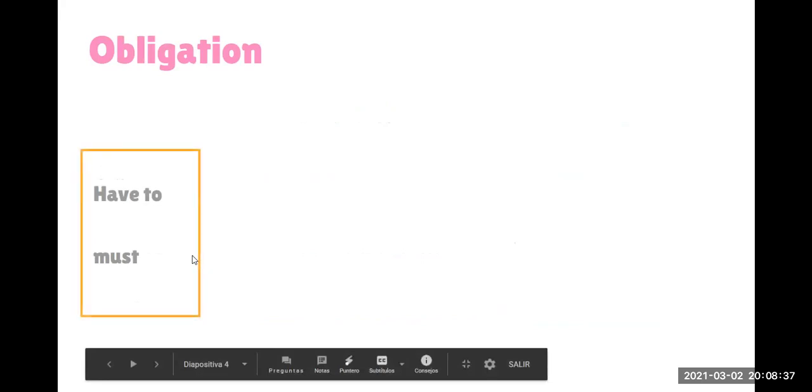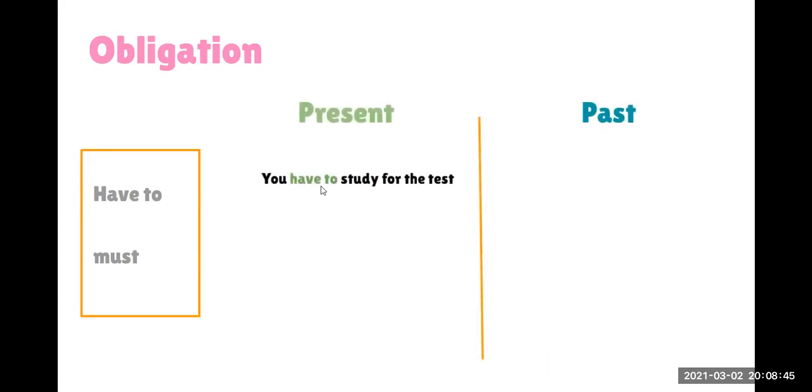We are going to talk about obligation. Okay, when we talk about obligation, we use have to or must. These are the modal verbs that we are going to use for obligation. Let's see, here we have the present and the past. You have to study for the test. So this is an obligation, you have to do it. And in the past, you had to study for the test.